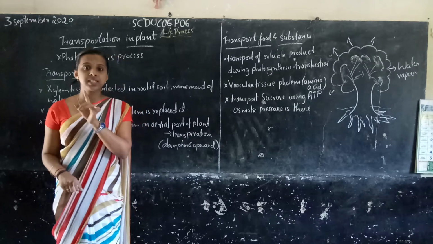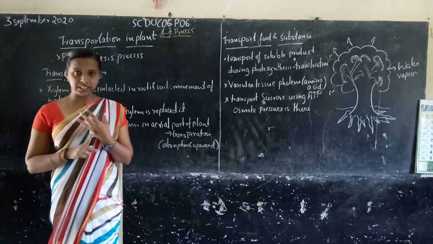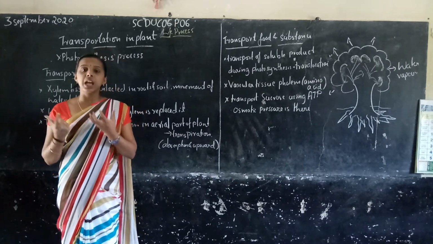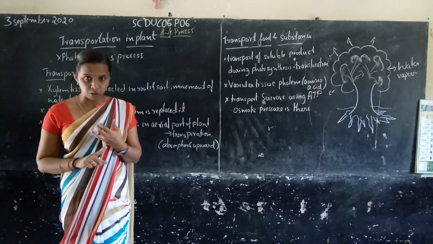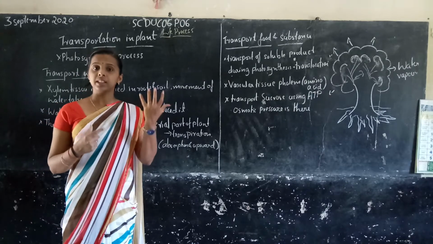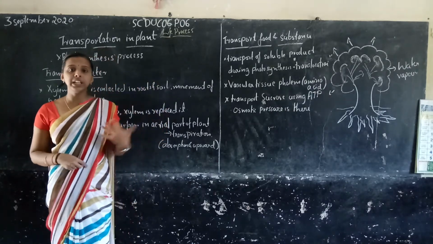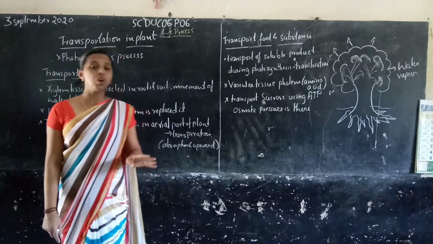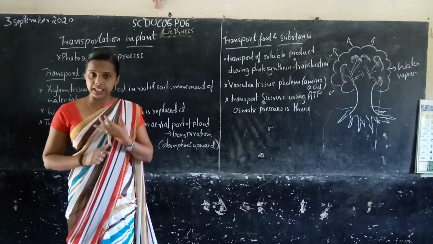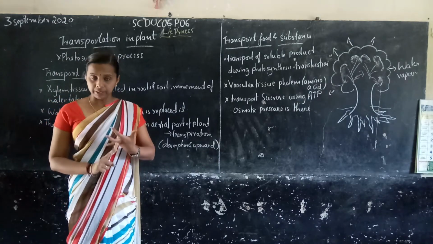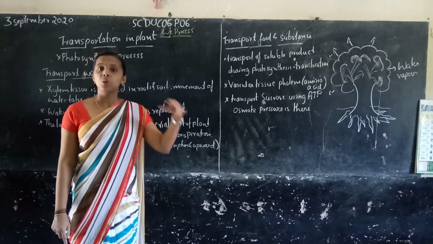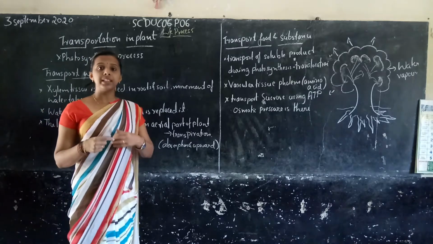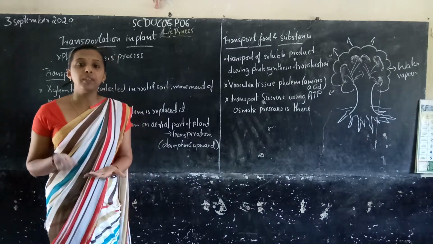So the food factory of the plant is the leaf, right? The leaf contains a green pigment, chlorophyll, which absorbs carbon dioxide from the environment and uses sunlight. So we need light, right? Without light we can't prepare food. So in the presence of sunlight and carbon dioxide, with water and minerals absorbed by the roots, the plant prepares food by this process.